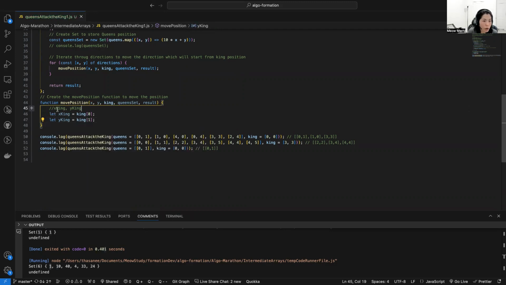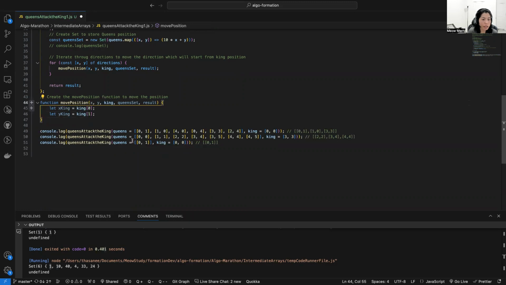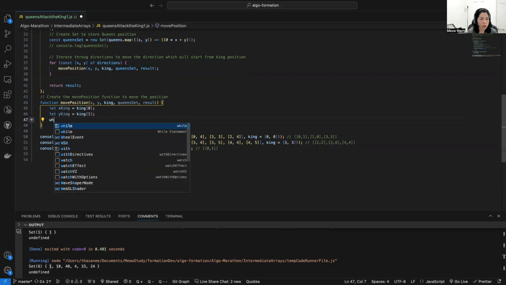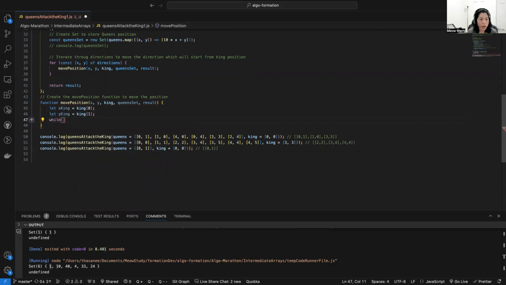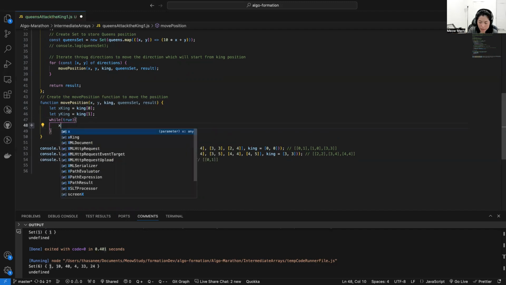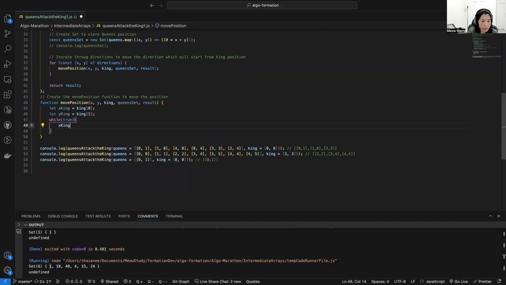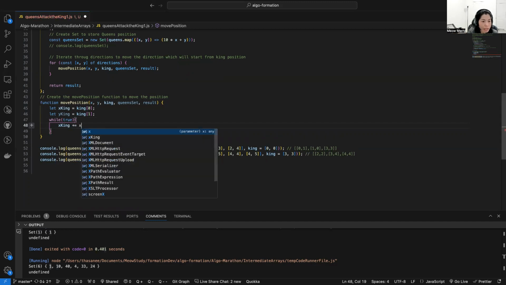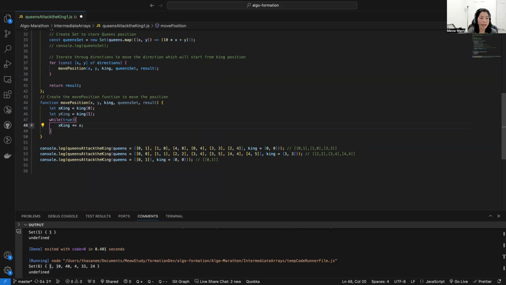So we get the king's x and y. Now we want to iterate, while true. What we do is take xKing and add the x, which we pass as a parameter to movePosition.